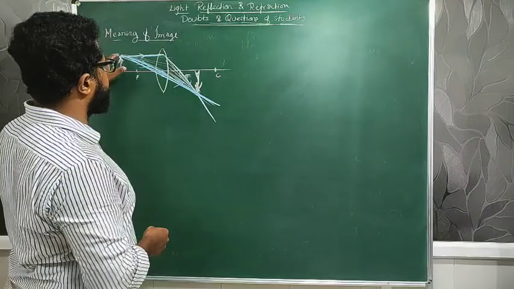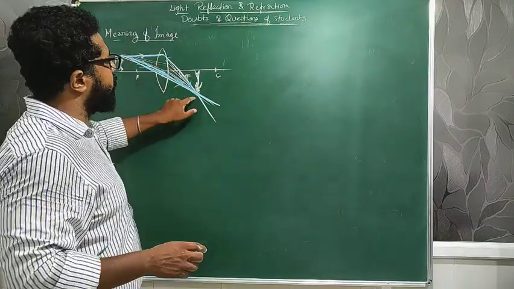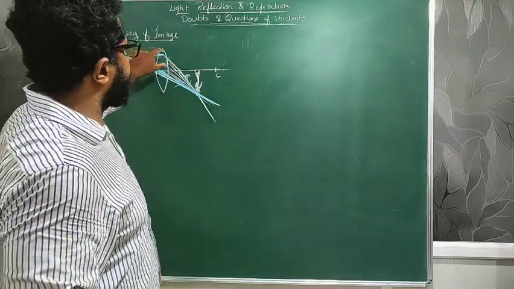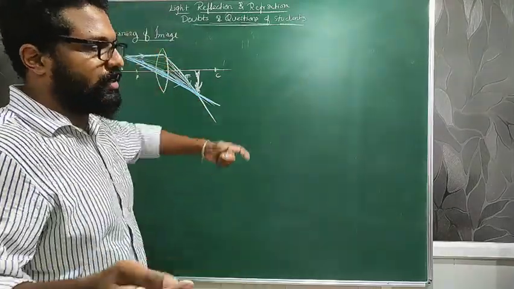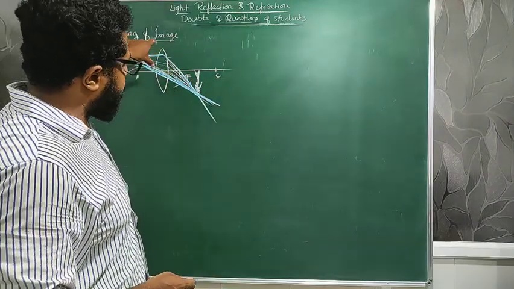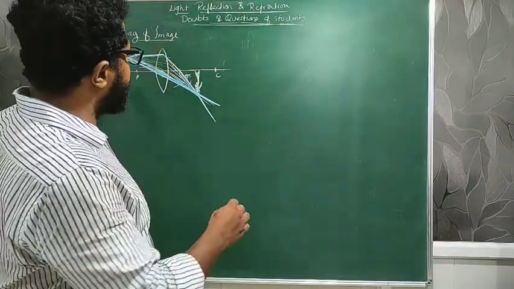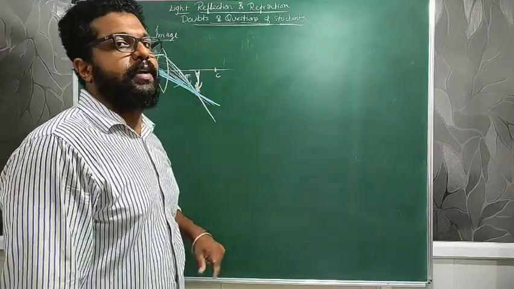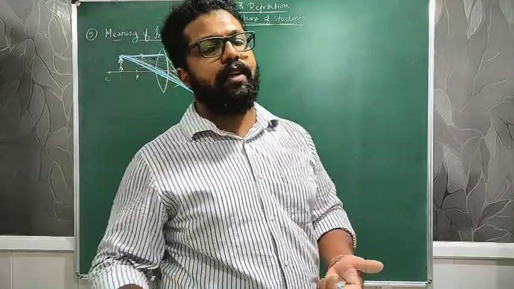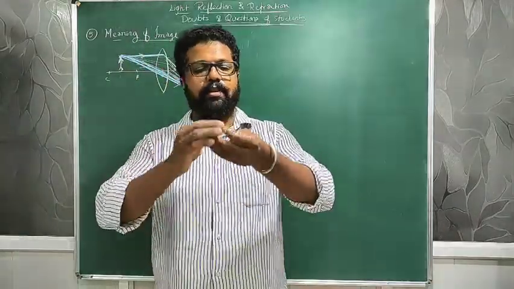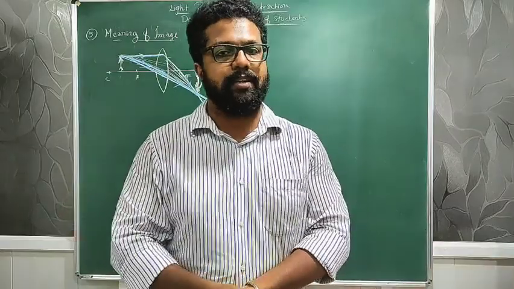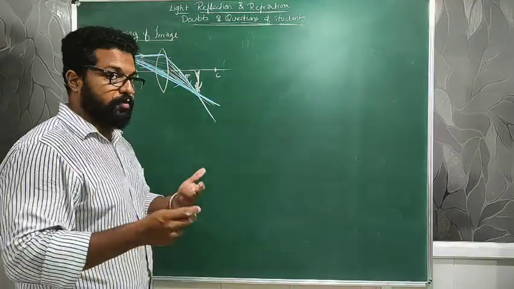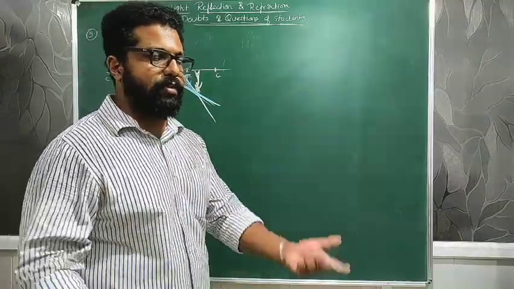Image is nothing but the formation when two light rays intersect after refraction. Suppose from a particular person or object, the light rays travel and undergo refraction and they meet or intersect in the other direction. At that particular point, the image is formed. So a creation formed by the intersection of two light rays is called an image. Now, image is understood, I hope so. If not, I'll try to clear it up in a few more ways.